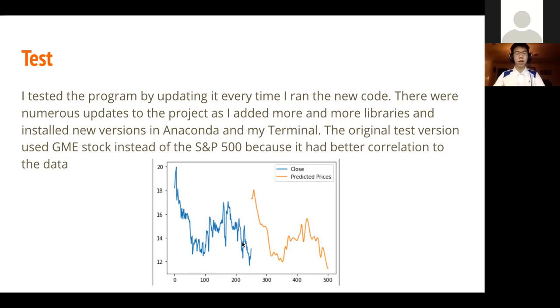And down here, you can actually see what the predictive price of the GME stock was. So over here on the right, we have the closing prices for the last 5 years. And over here, we have the predictive prices for the last 5 years.